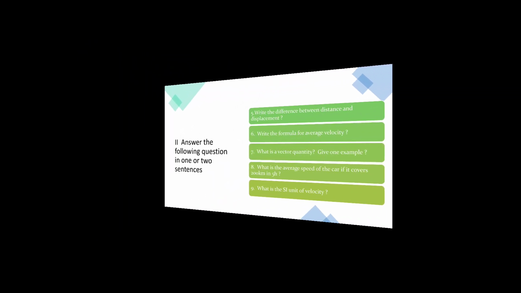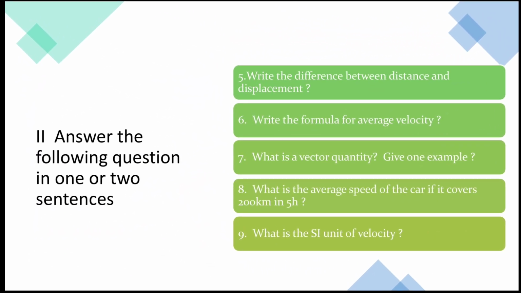Second Roman. Answer the following questions in 1 or 2 sentences. Fifth question. Write the difference between distance and displacement. Sixth question. Write the formula for average velocity. Seventh question. What is a vector quantity?